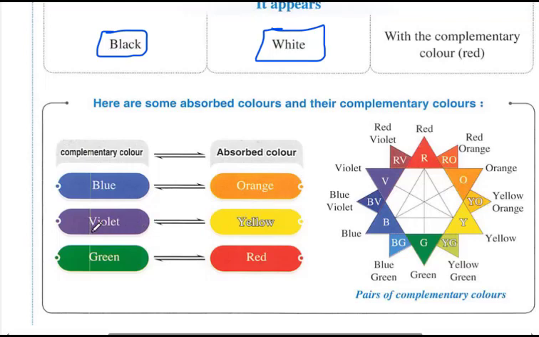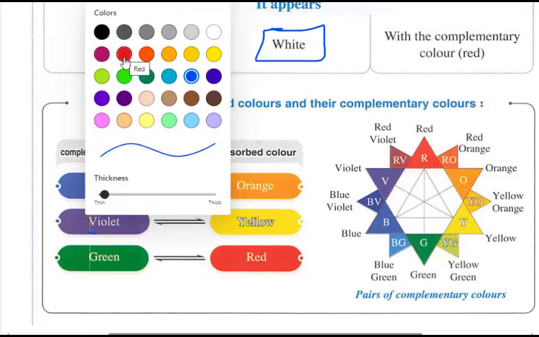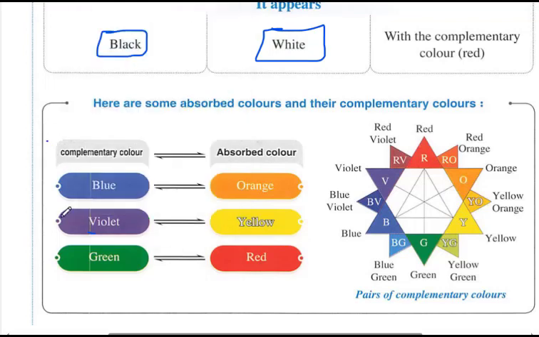It is called VIBGYOR, but here we memorize it as vi boo ger. If the object absorbs violet, it appears yellow, the complementary color. This is the complementary color, and the other is the absorbed color. No problem, there is no particular arrangement for this.